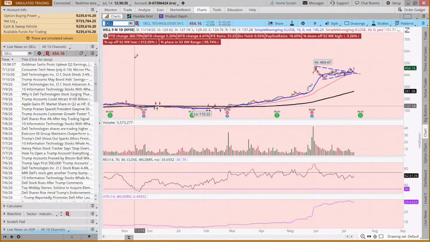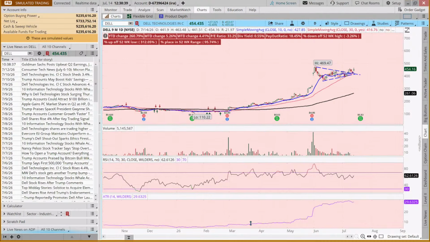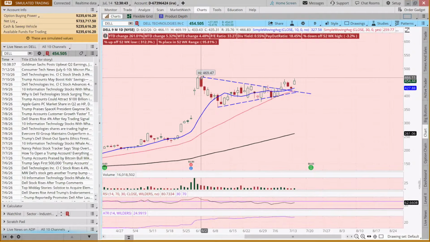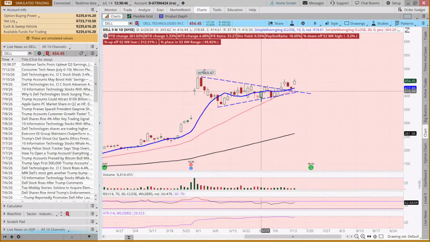Dell. Now, Dell, I mean, it's up 260% year to date. That's ridiculous. But is this stock dead to us because it's moved up so much? Well, it went through this period of consolidation. We call this a pennant pattern. Then we had a diagonal resistance breakout out of that, and it pulled back for 2 days.